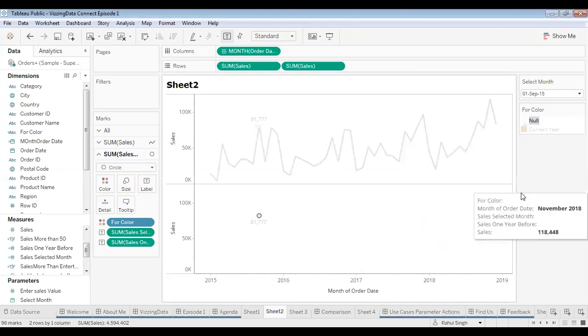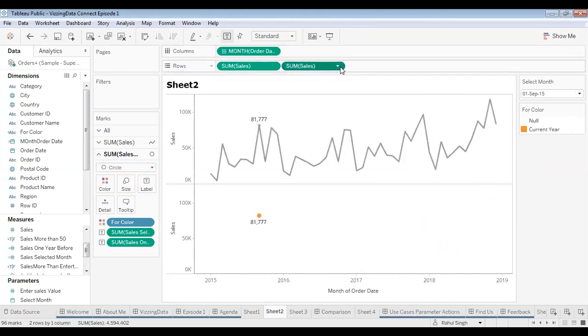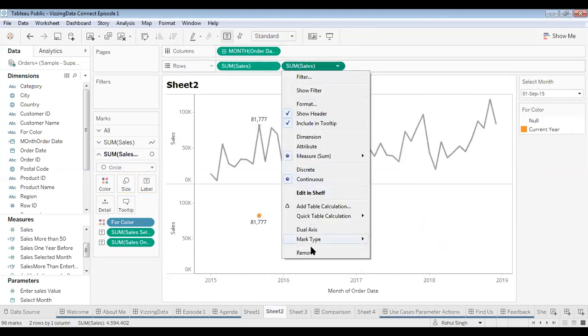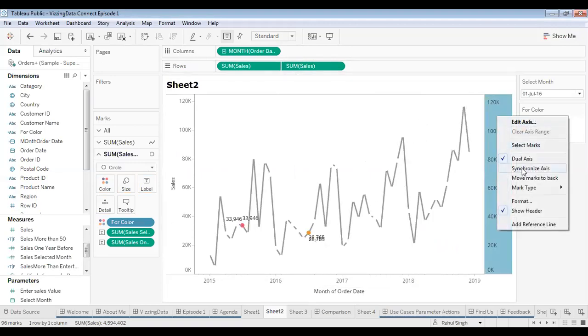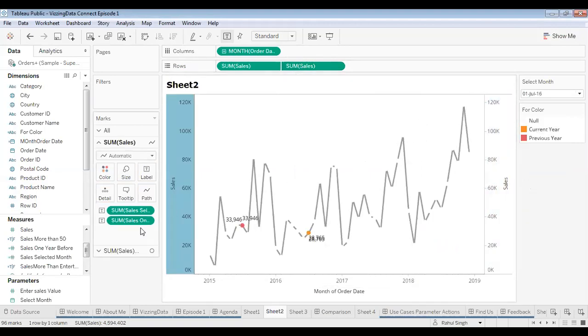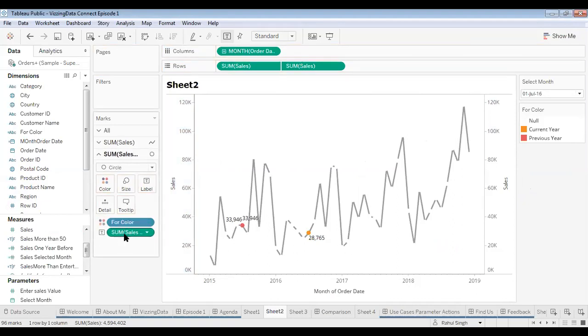Okay. So once we do that, I can right click on it, select dual axis, and then synchronize your axis. And then from the circles, I need to remove these two, and there you are. So now you see you have added much more. You have changed from a simple line chart to a dotted line chart.